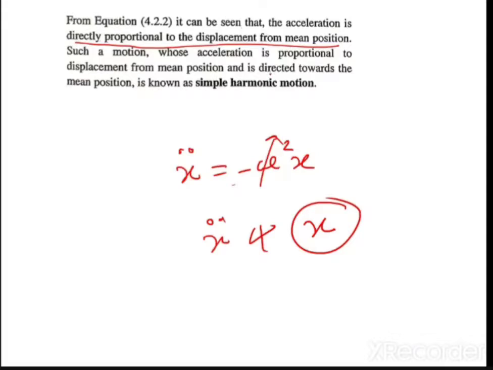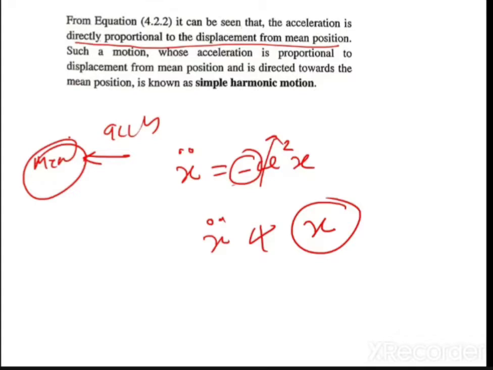And this minus sign indicates that acceleration is always directed towards the mean position.